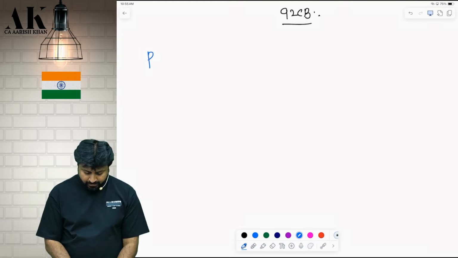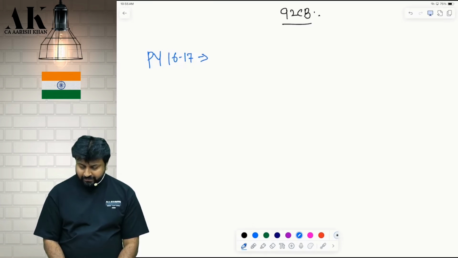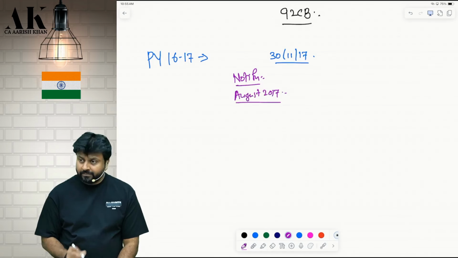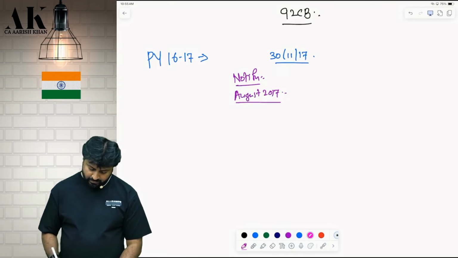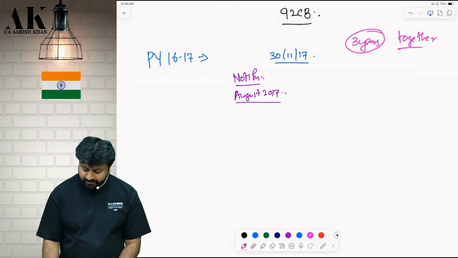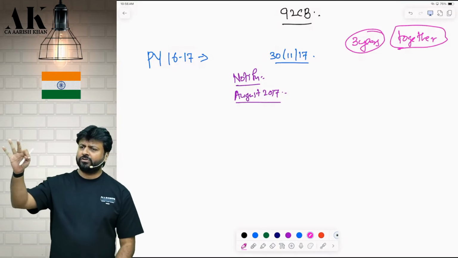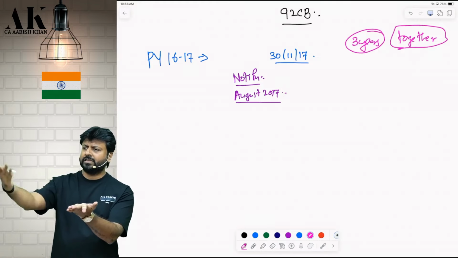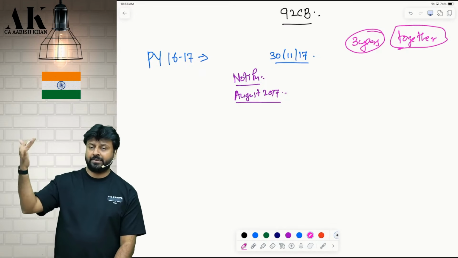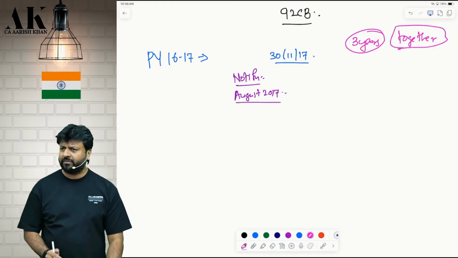Suppose you are following 16-17. You will file the return for this year by 30th November 17. So they will notify the safe harbor rule in, say, August 2017. Initially they used to notify for 3 years together: CBDT used to notify the safe harbor rule for 15-16, 16-17, 17-18. Then from 17-18 onwards, they started notifying every year, a separate rule, coming just 2 months before the due date of filing of return.